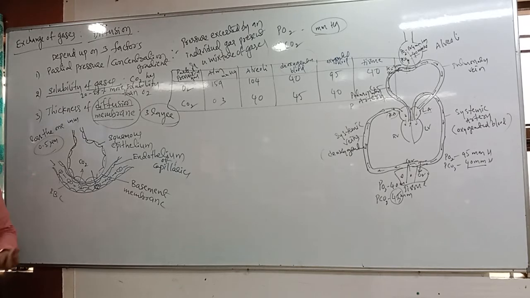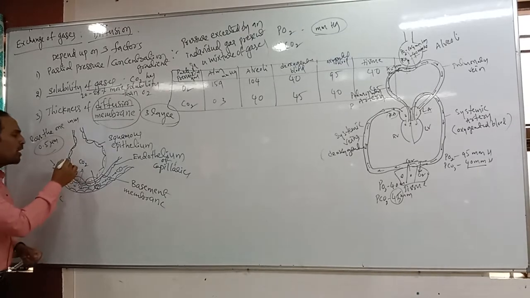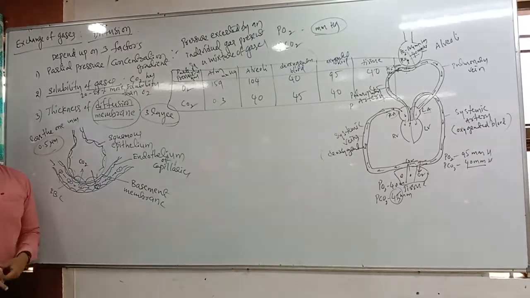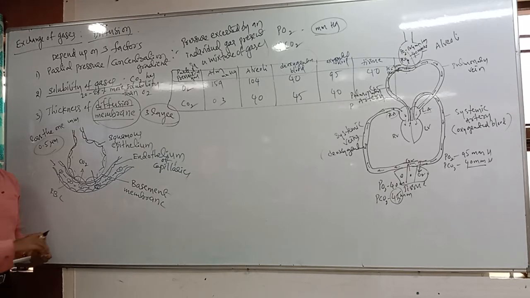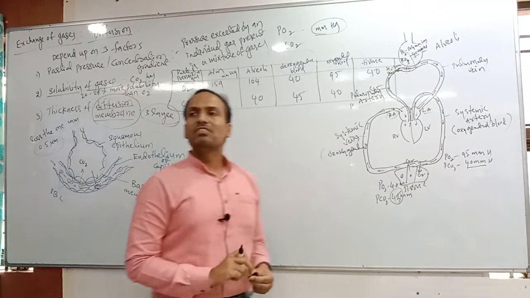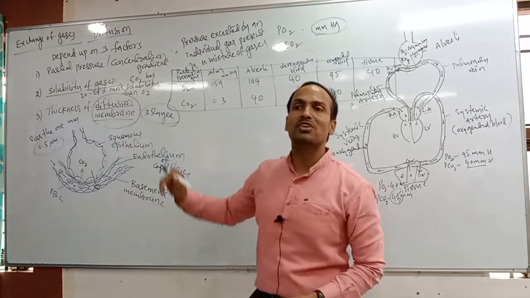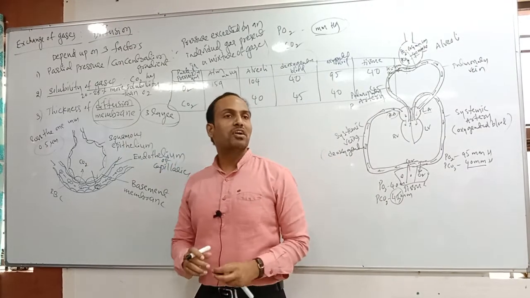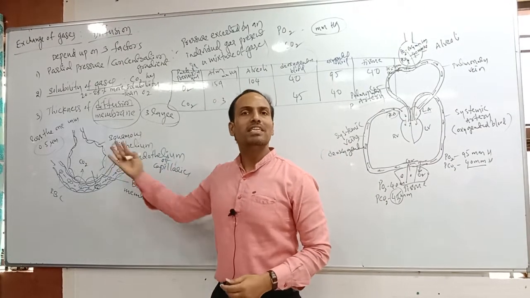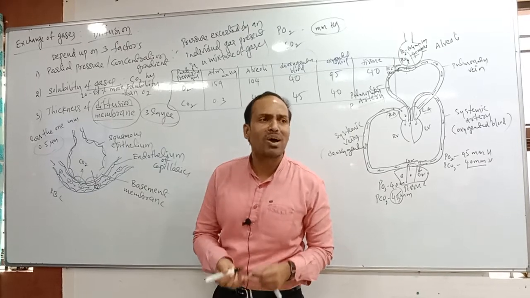If the partial pressure is more, diffusion occurs automatically. If the solubility is more, diffusion is complete, which means exchange of gases occurs fast. And if the thickness of the membrane is very thin, exchange of gas is very fast. Those who are smoking, what will happen? The soot will go and be deposited in the lining layer of the alveoli. Because of this deposition, what will happen? Exchange of gases does not occur properly. If exchange of gases does not occur properly, maybe they can suffer from emphysema.